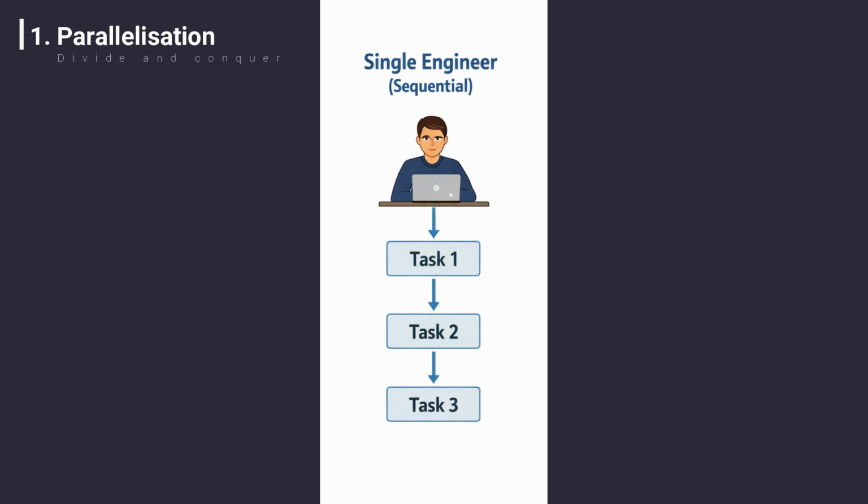sequential way, meaning that if, for example, a project is divided in 3 tasks, we will start working with each task one after the other, meaning that if an engineer starts with the first one, he or she will be blocked from starting the next 2 until the first one is completed.